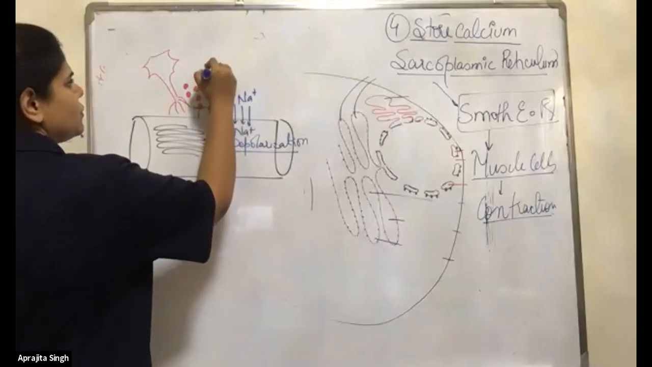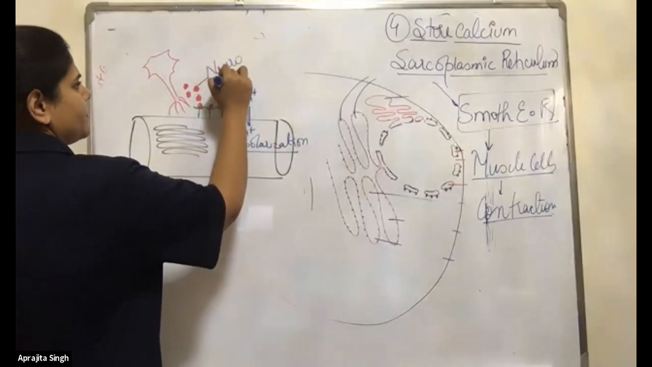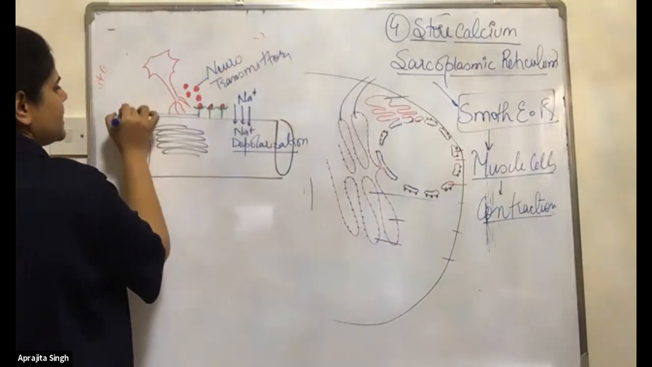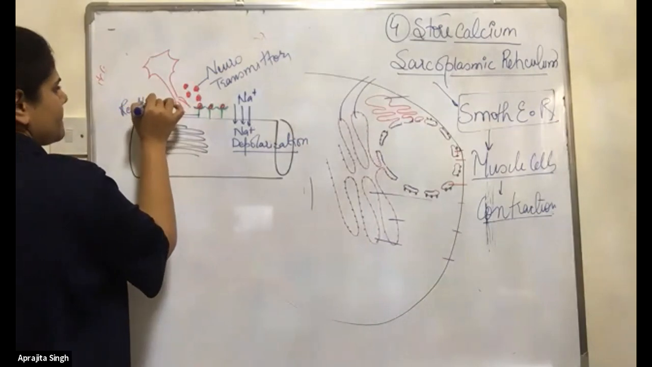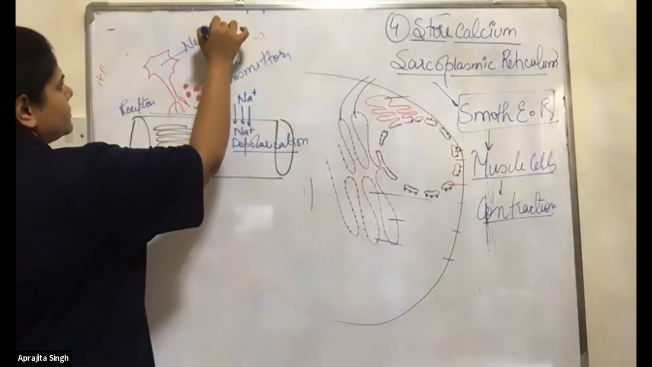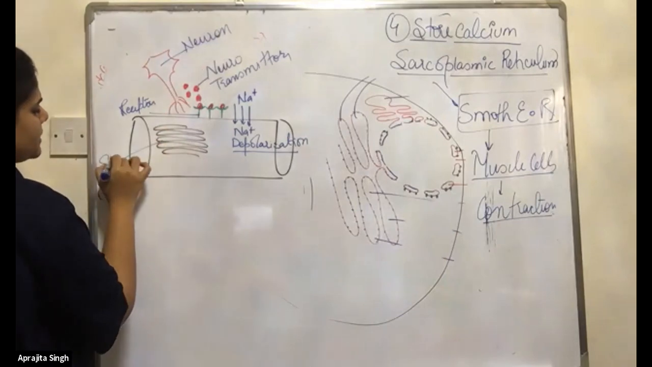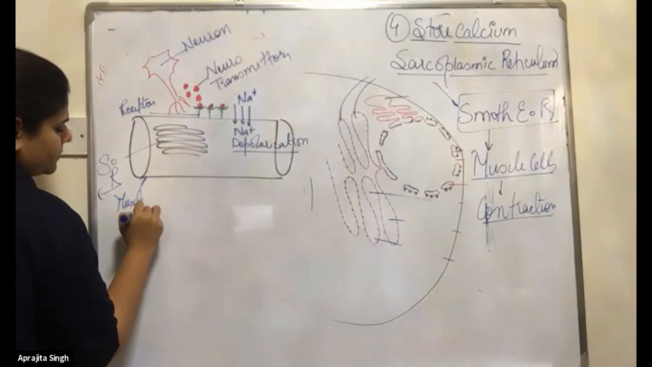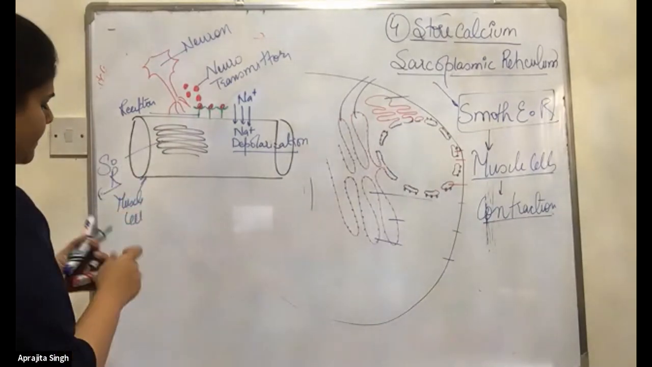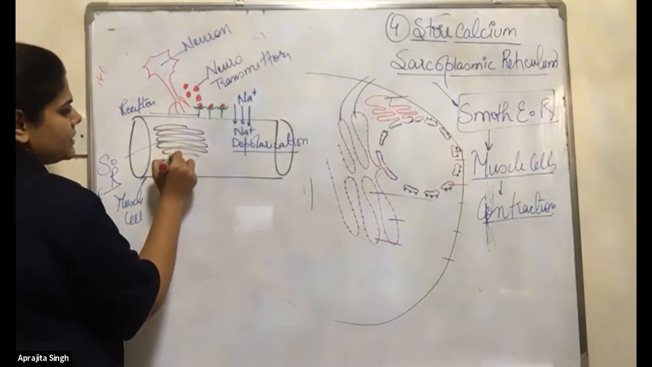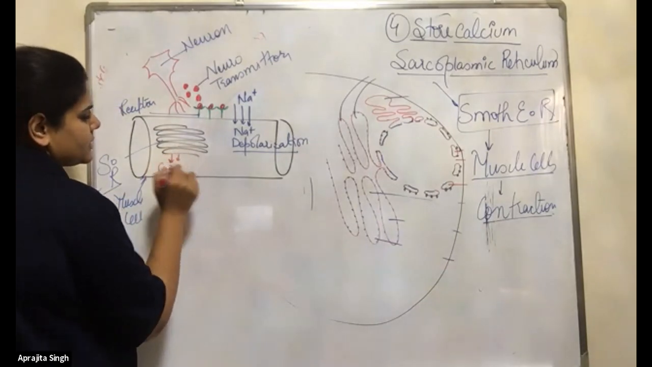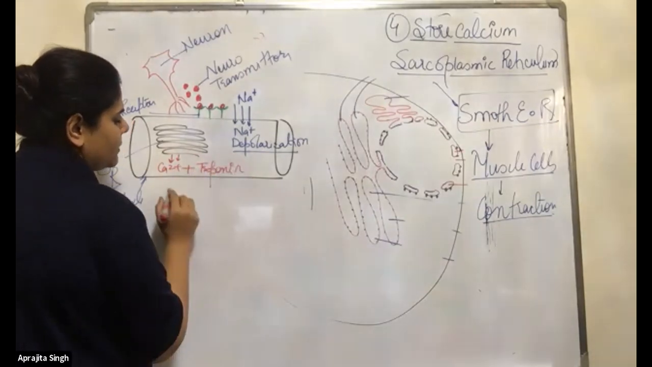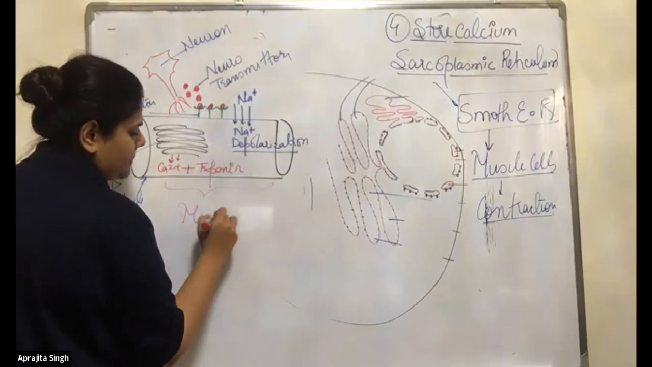Muscle cell, these are the neurotransmitters. These are the receptors. Neuron, sarcoplasmic reticulum, muscle cell. Now, once the depolarization happens, they will release the calcium, Ca2 plus, and this calcium will bind with the troponin. After binding, the muscle contraction will happen.